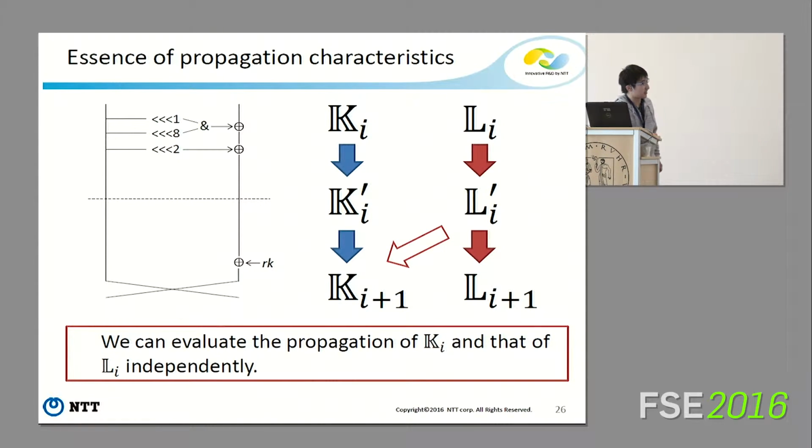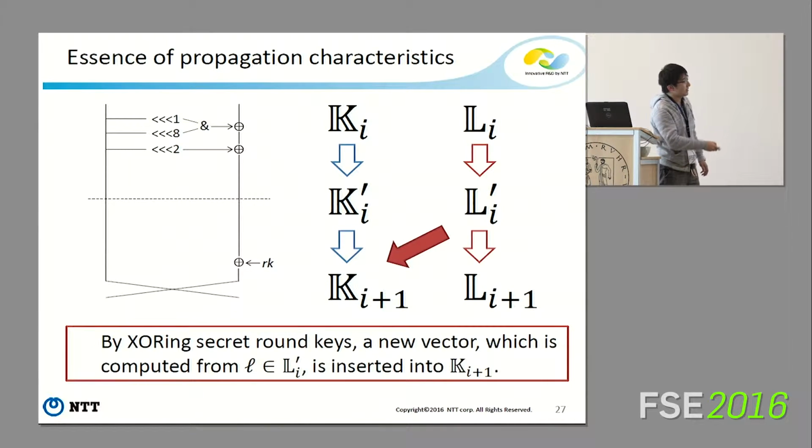Basically, we can evaluate the propagation of Ki and that of Li independently, like this. This propagation is completely the same as that of the conventional division property, but this type is a little different from that of the conventional bit-based division property. This propagation characteristic is derived from the analysis of Boolean functions. And by XORing the secret round key like this, a new vector which is computed from L is inserted into Ki plus 1.